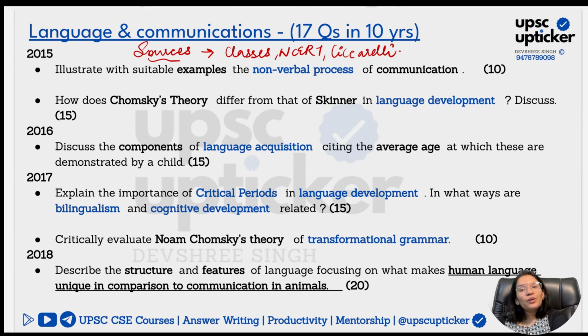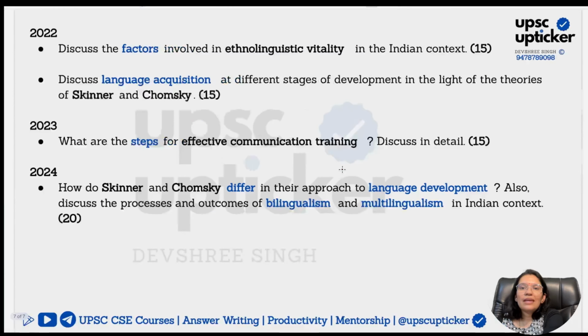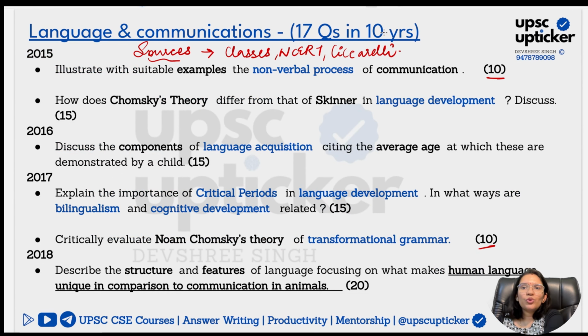Some topics are given more preference or priority in comparison to others. I'm going to highlight this here again. Here, I want to quickly show you the 10 markers, which are basically your mandatory questions. In 10 years, they have asked 10 markers, meaning 5 mandatory questions. So 12 questions are still in the optional category, which is giving you a good option to score more marks, because this is a unit with limited topics. If you are prepared really well with these limited topics, you can score in the mandatory section, and you can also score really well in the optional section.